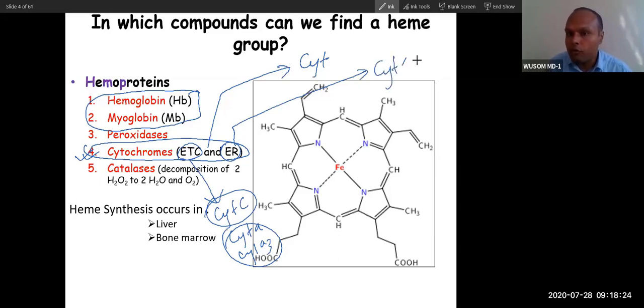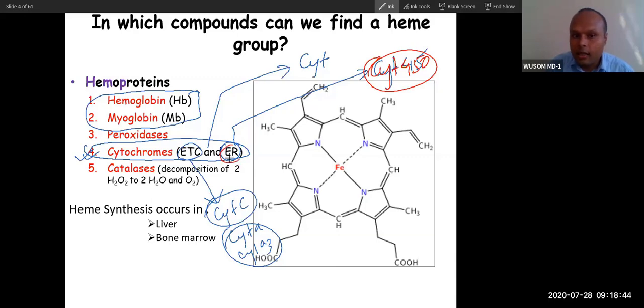These are called the cytochrome P450 system. The cytochrome P450 system are very important enzymes that participate in drug metabolism. In another sense, you are studying the foundation of pharmacology also.